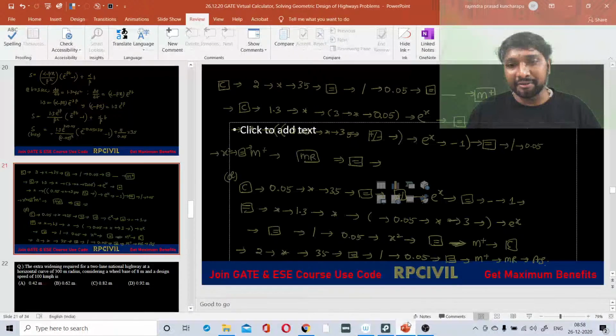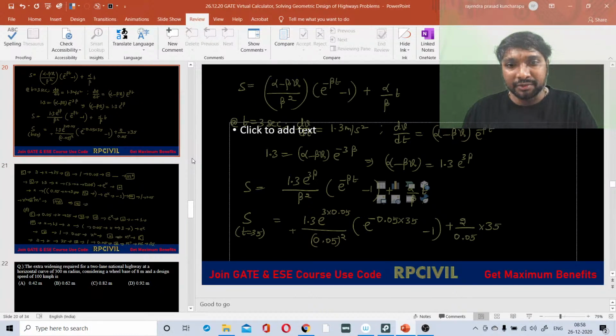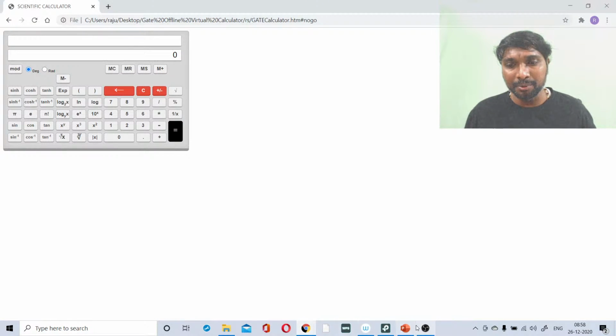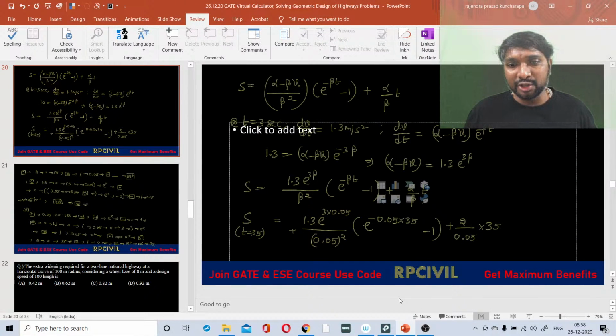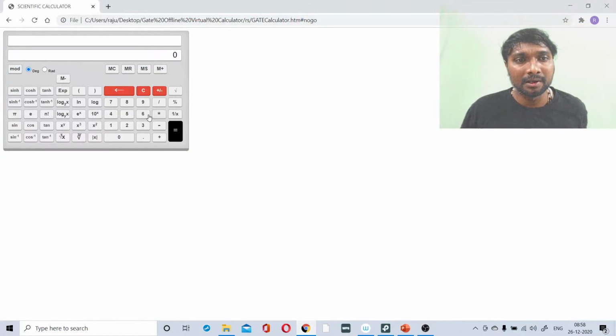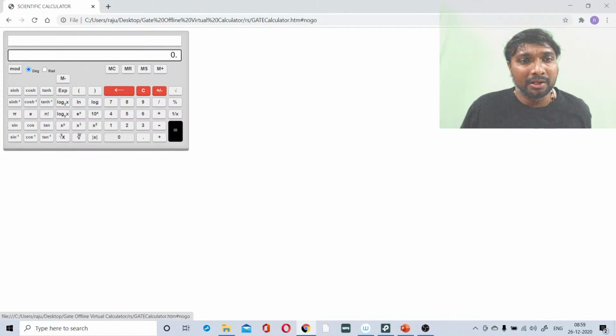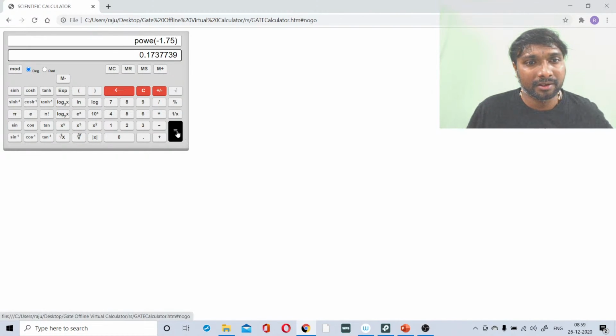What will we calculate first? This one we have to calculate now. The e power we have to calculate first. E power which value? Minus 0.05 into 35. 0.05 into 35, equality symbol, right? Unary plus and minus, right? It will become minus 1.75, right? Then press e power x.